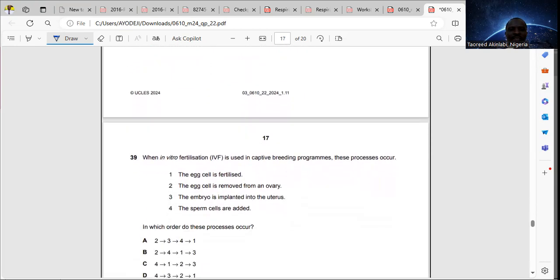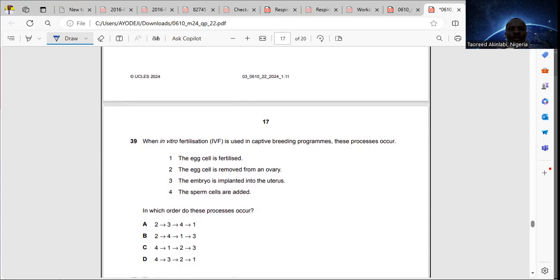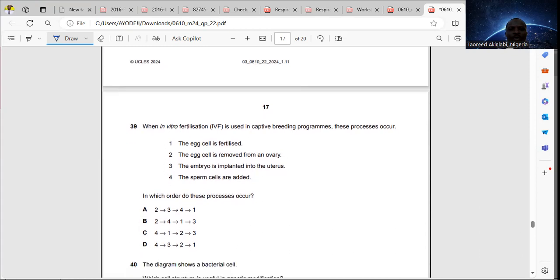For 39, when in vitro fertilization, IVF, is used in captive breeding programs, these processes occur: the egg cell is fertilized, the egg cell is removed from an ovary, the embryo is implanted into the uterus, the sperm cells are added. In which order do these processes occur? The first one that will happen is the egg cell is removed from the ovary.